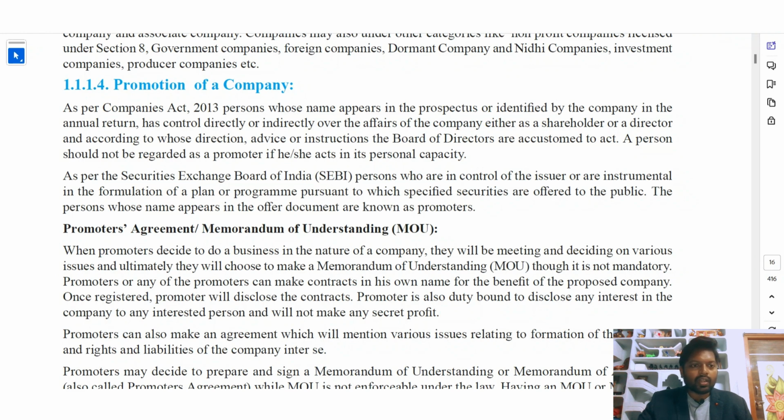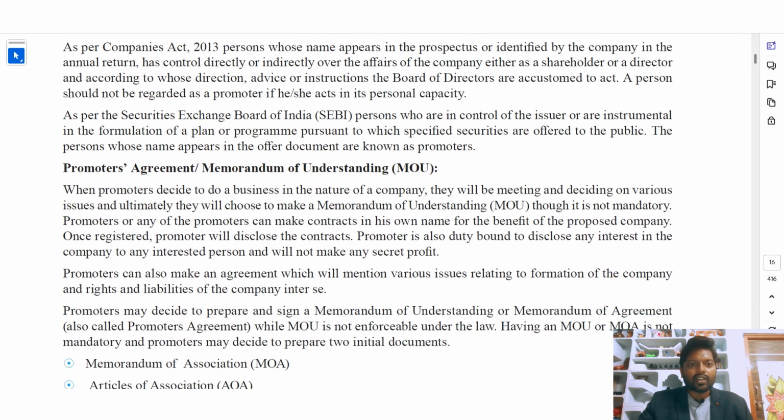A person should not be regarded as a promoter if he or she acts in a personal capacity. If he acts in a personal capacity, we should not take it into consideration. As per the Securities and Exchange Board of India, SEBI, persons who are in control of the issuer or instrumental in the formulation of the plan or program pursuant to which specified securities are offered to the public, and the persons whose name appears in the offer document, are known as promoters.